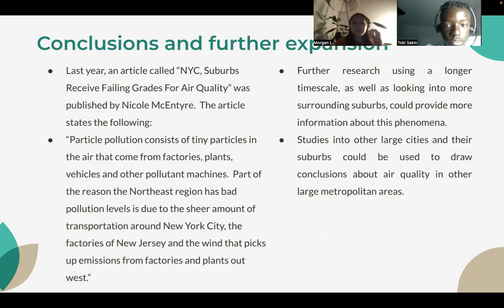For our conclusions and further expansion, we looked at an article, and basically what we gathered from this article was that a lot of the greater PM2.5 concentrations in our suburban areas can be attributed to the greater amount of factories, plants, vehicles, and other machinery that is causing wind to pick up more emissions from these factories and plants, as stated in this article.